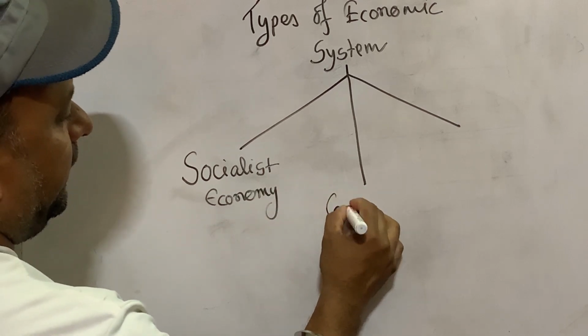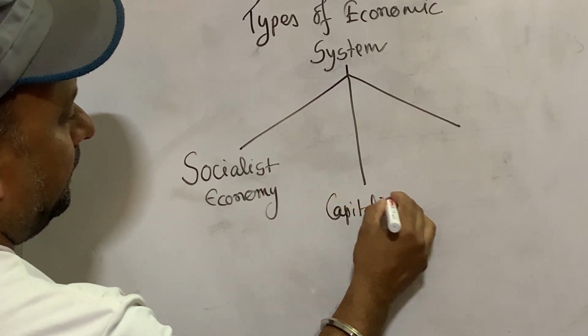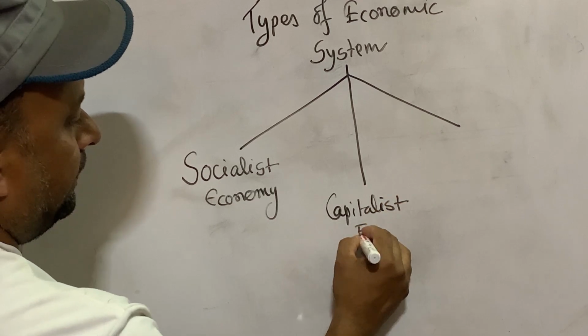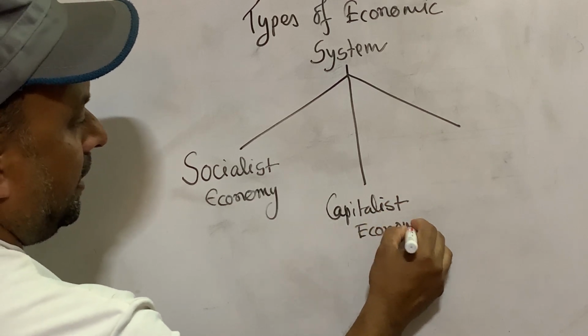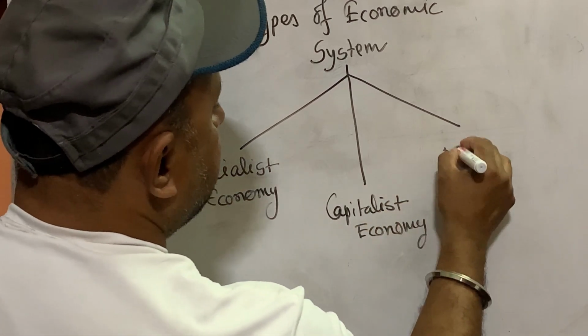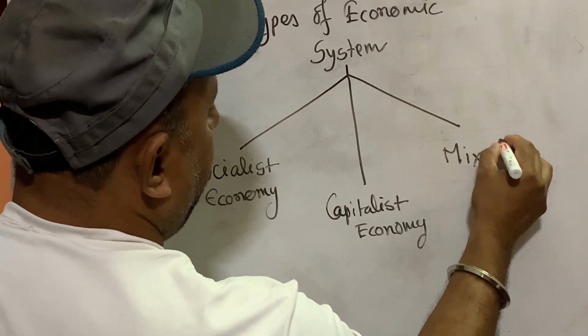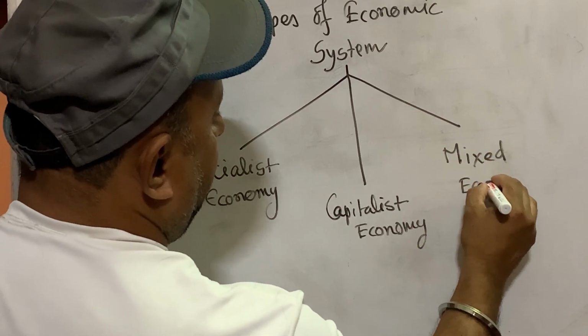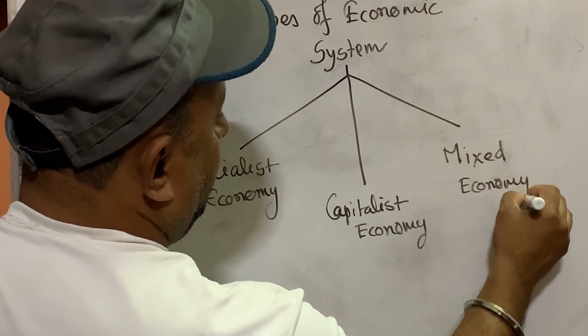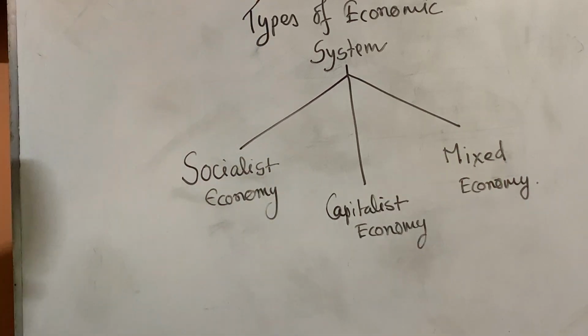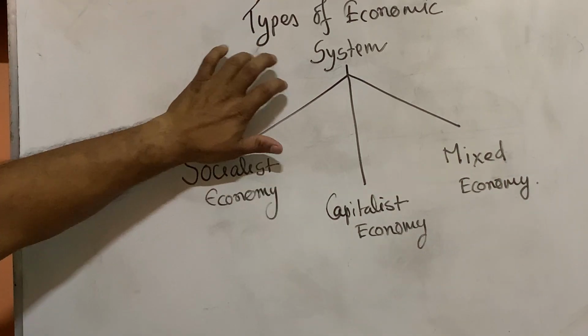Second one is capitalist economy. Third one is mixed economy. These are the three types of economic system in the world.